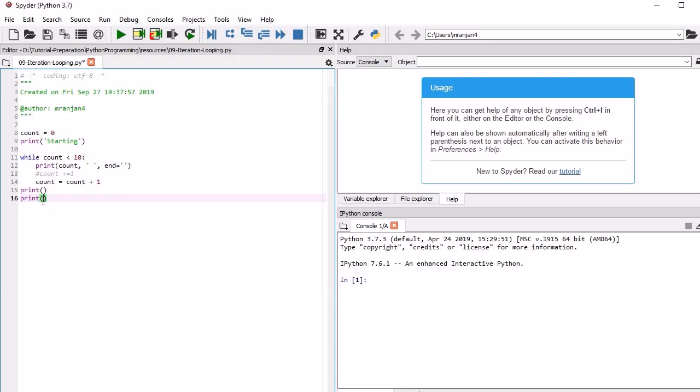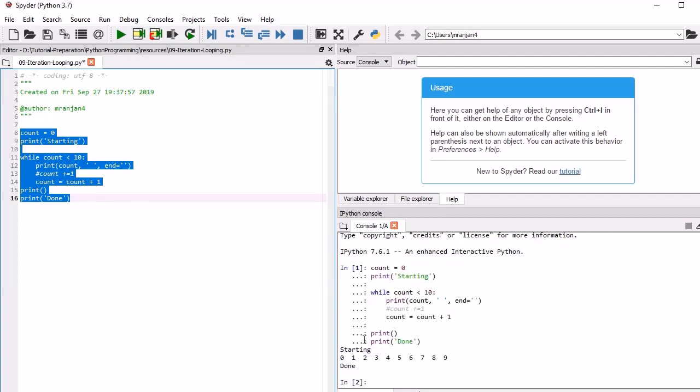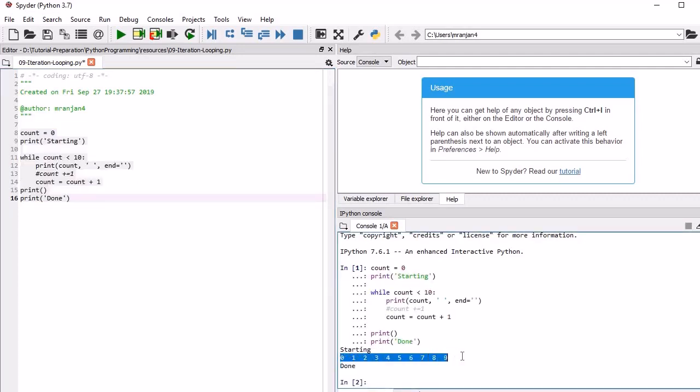Now here you can write done. So now we will execute it. Let's look into the output. What is the output it is going to print? Here you will find that it has printed from 0 to 9. Why? Because we have given a condition that it will execute whenever it is less than 9, until that time it will print the values over here. So that's what we are telling.